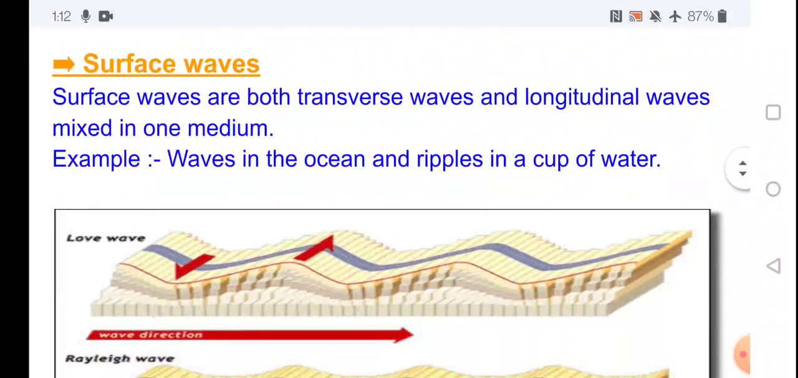Next, surface waves. Surface waves are the combination of transverse wave and longitudinal wave. That means surface waves are both transverse and longitudinal waves mixed in one medium. Examples are waves in an ocean and ripples in a cup of water.